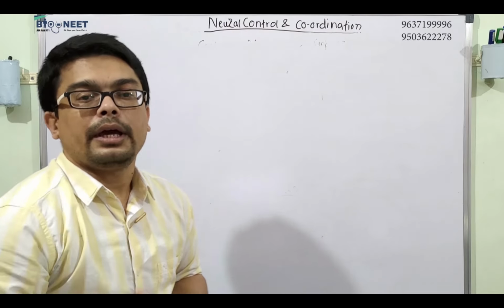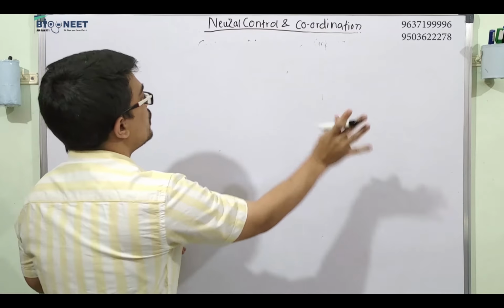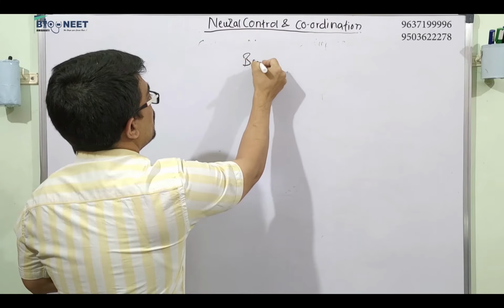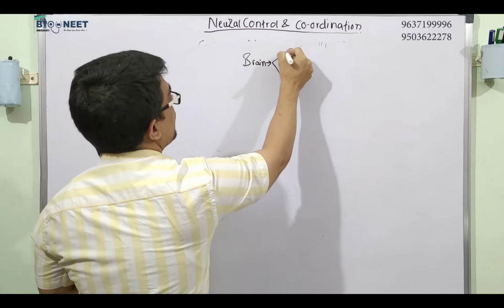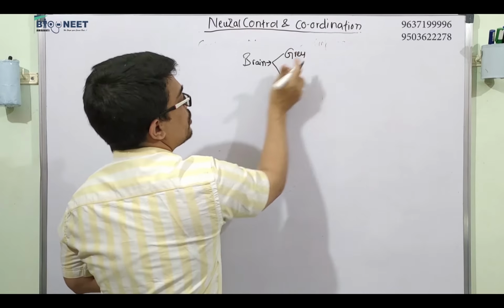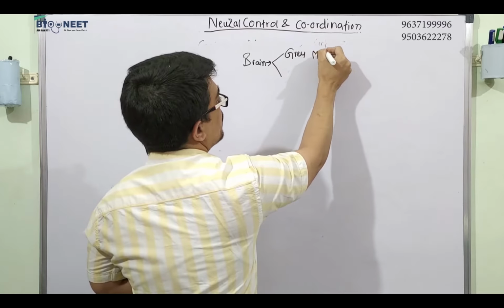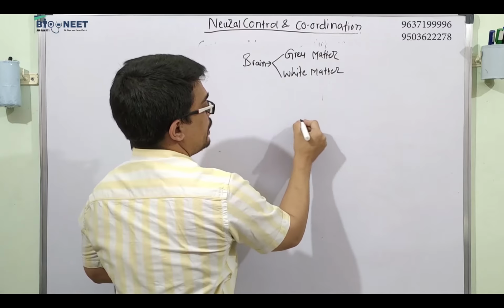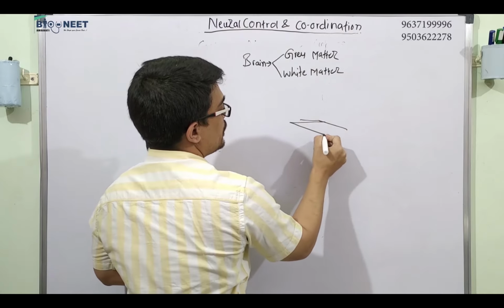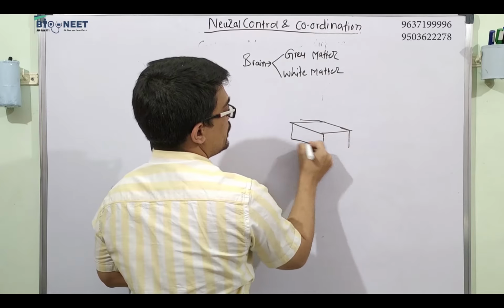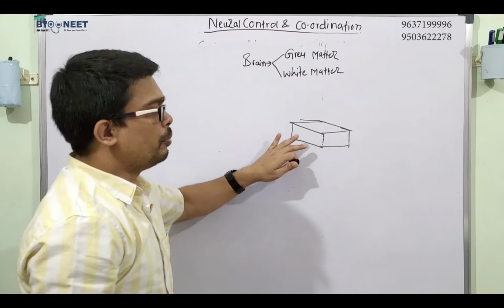Now your brain is composed of gray matter and white matter. If this box is basically your brain, just imagine this is the box, which is the brain.